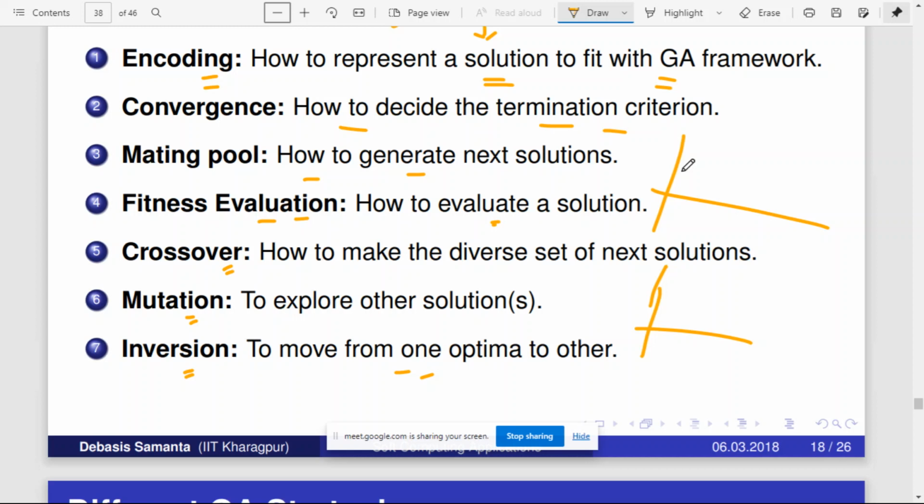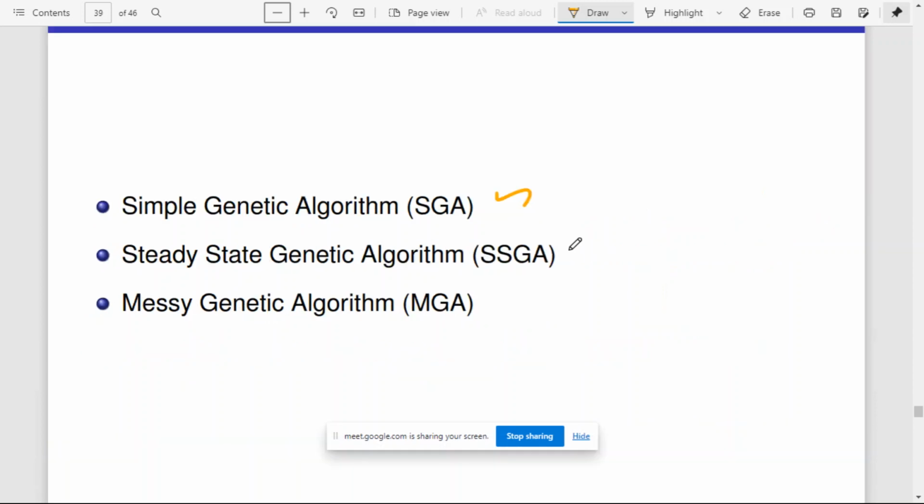So if you move from this local minimum to here, that is better, and that can be done by a process called inversion. There are different GA strategies: simple genetic algorithm, steady state genetic algorithm, and messy genetic algorithms.